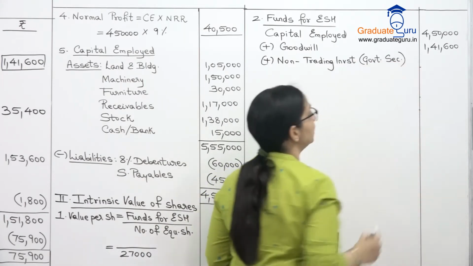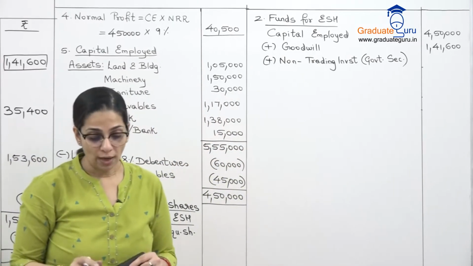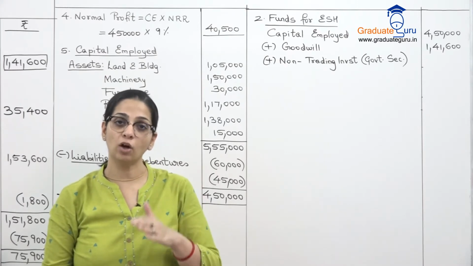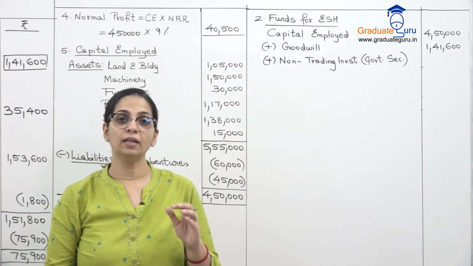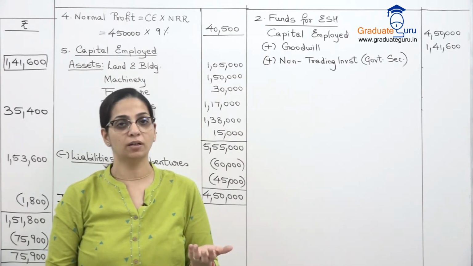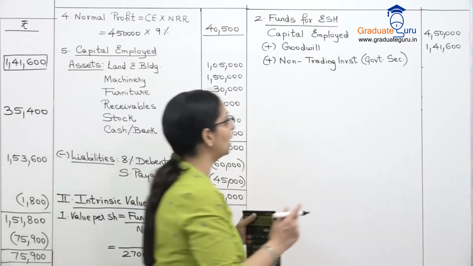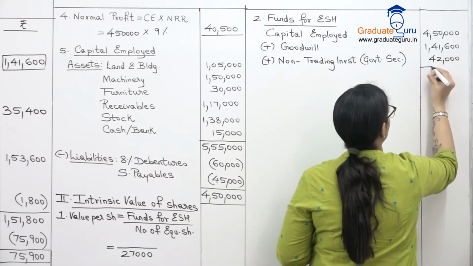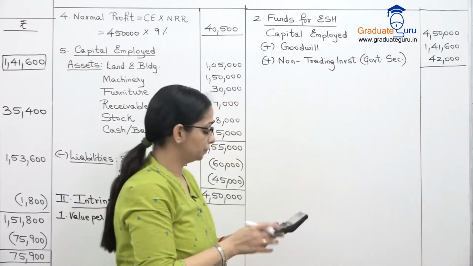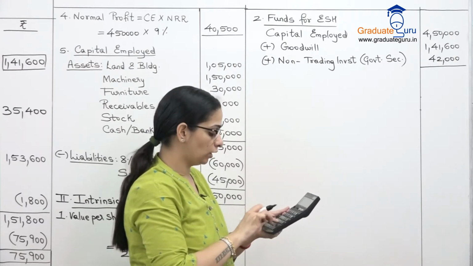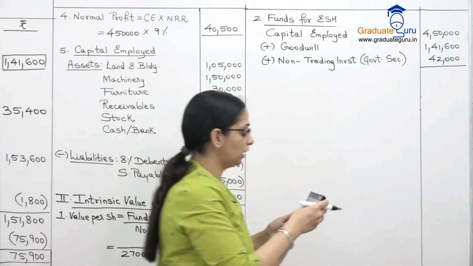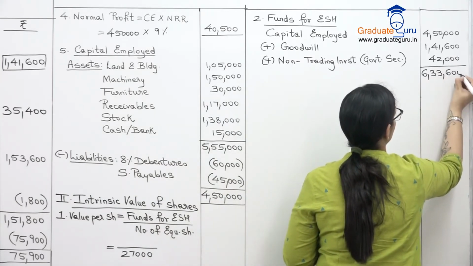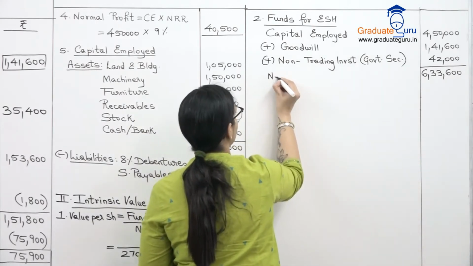And government securities की हमारे पास तीन values हैं. One we have is face value, one market value, और जो balance sheet में बाहर amount है वो है cost. So over here they have said that investments are to be revalued at market value. So we are going to use our market value of 42,000 over here. So let's add these three assets. 4,50,000 plus 141,600 plus 42,000. We get 633,600. We can call that our net assets.